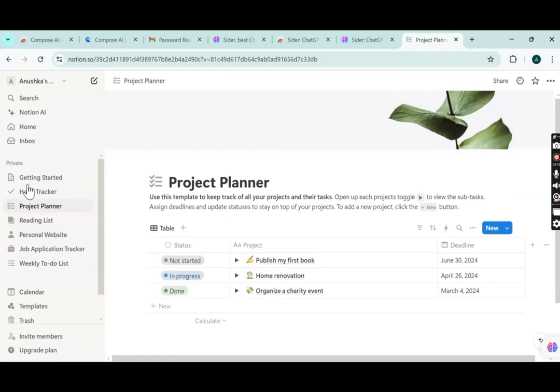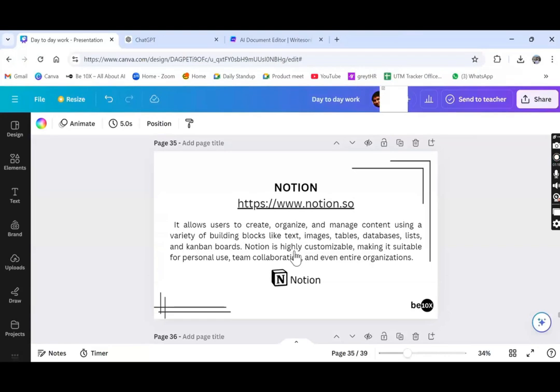Okay. Right. So this was all about Notion. Once you sign up on Notion, you will be able to explore it more. Right. So sign up on Notion and explore it more. You will definitely be very happy with Notion. Right. Okay. Now let me share my screen once again. Yes. This is the PPT. Notion we have completed.